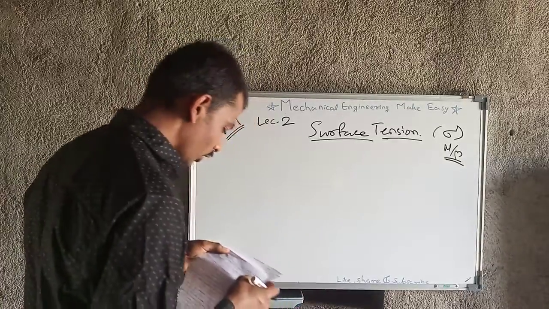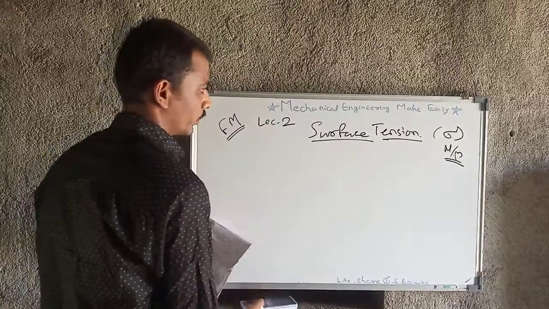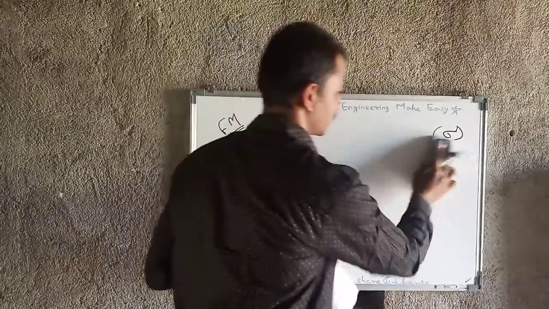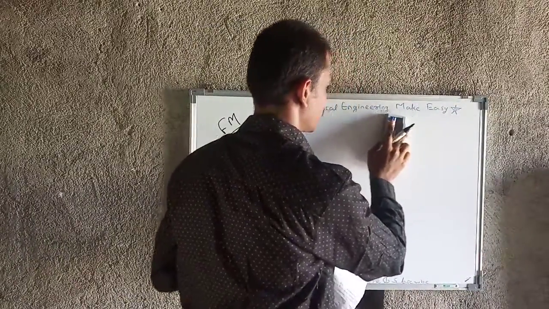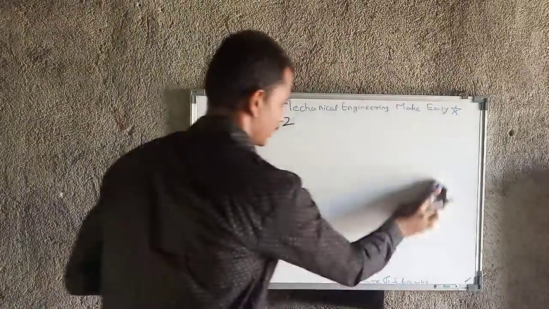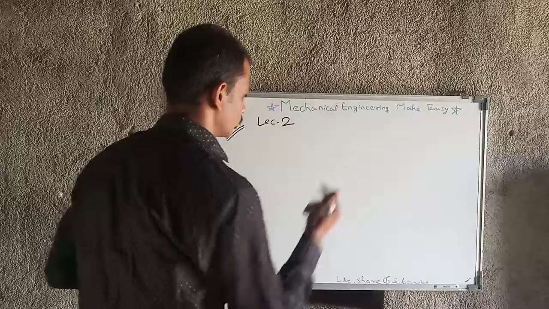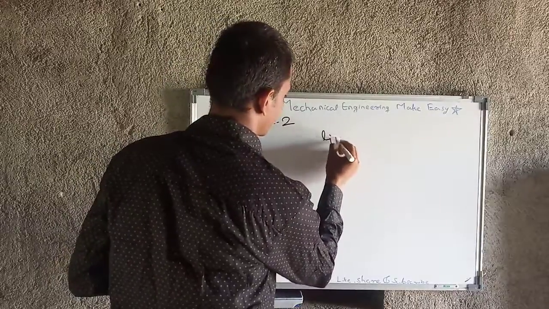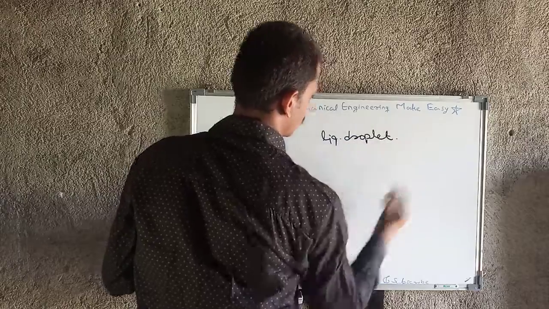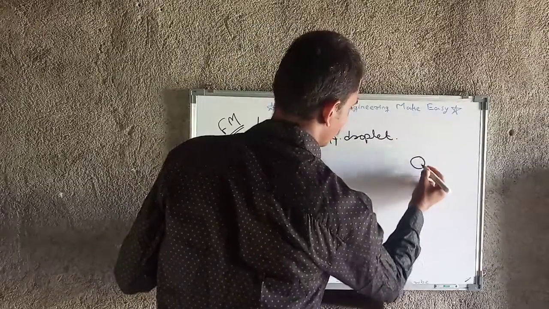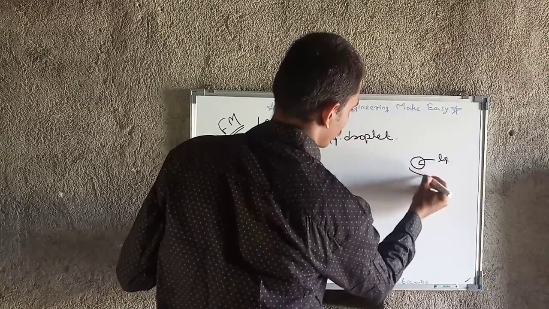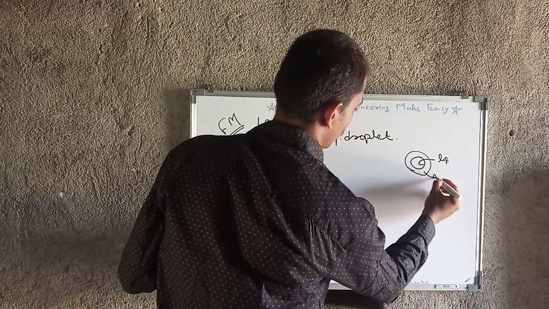Now we have three concepts: pressure intensity inside a droplet, inside a soap bubble, and inside a liquid jet. First, the liquid droplet. Here is one droplet, inside there is liquid and outside there is air.